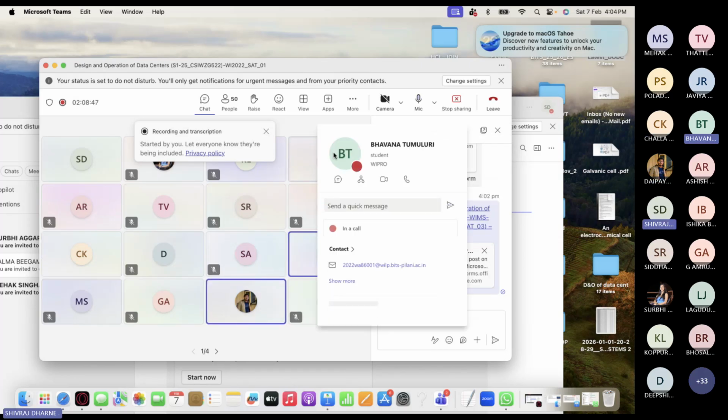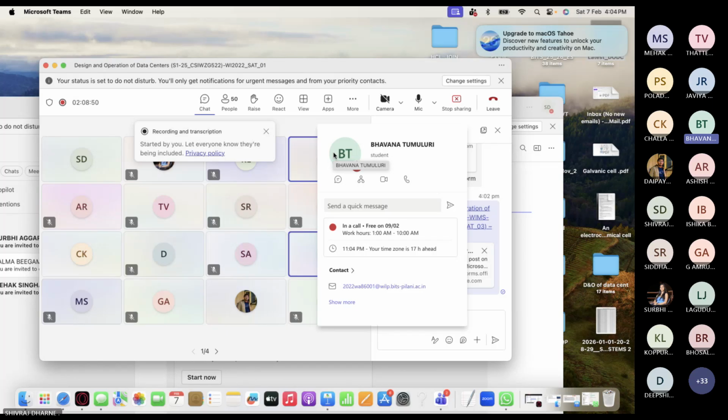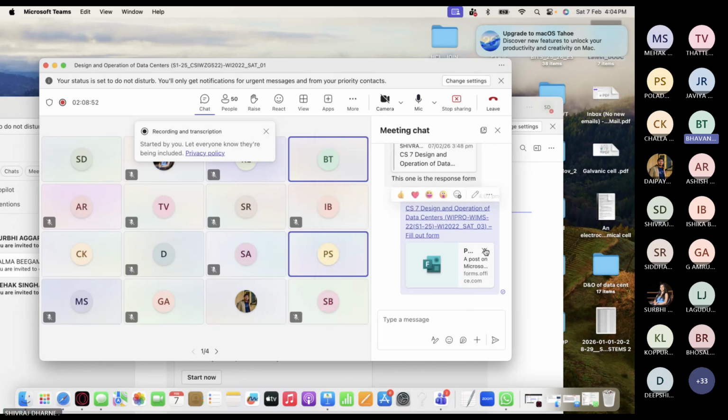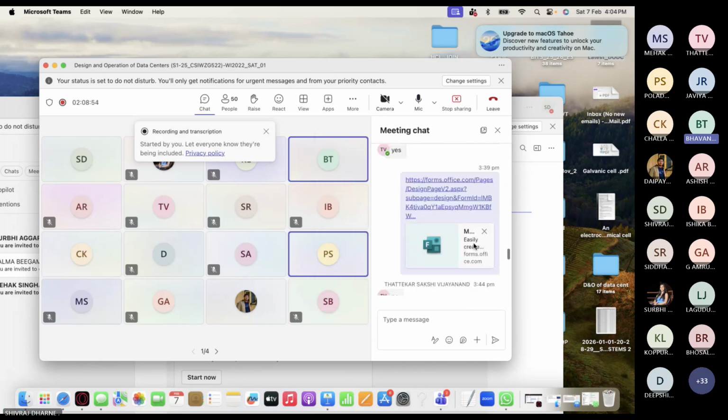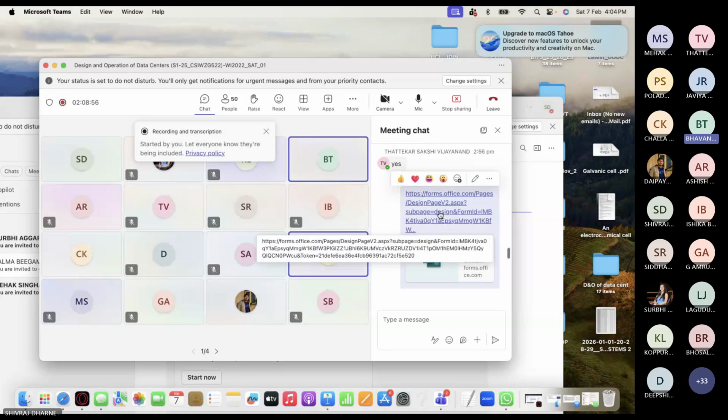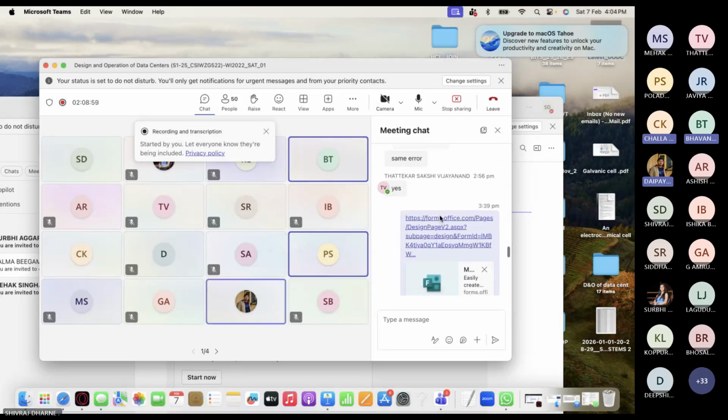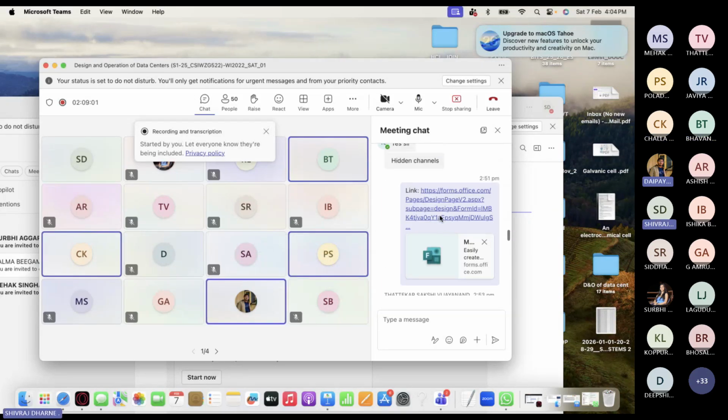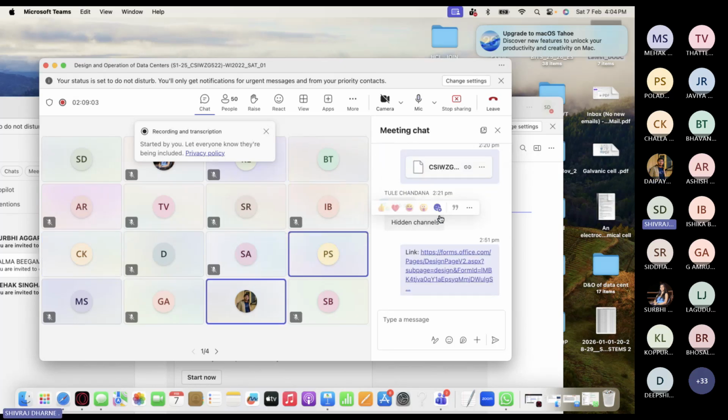Got it. No, sir, if you now open that HTTPS one, right? Once you open it, immediately we won't be able to see the answers. But if you scroll down and all, we will be able to see. It will take some time if you click on this. Understood. Great.